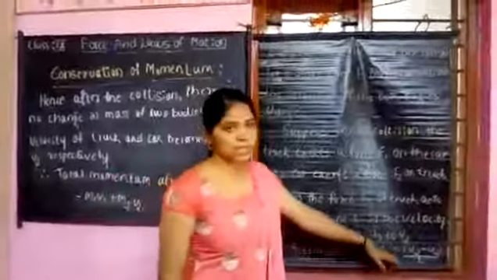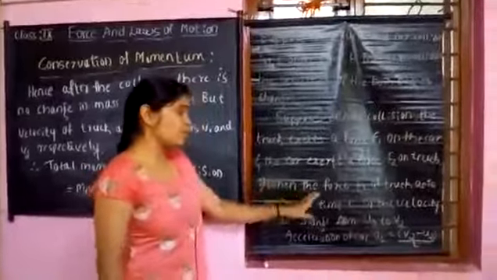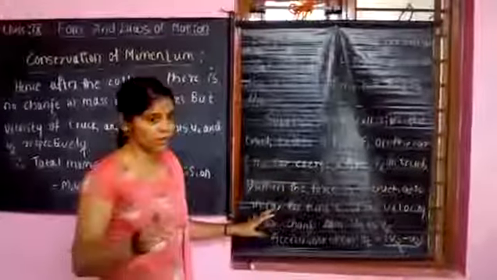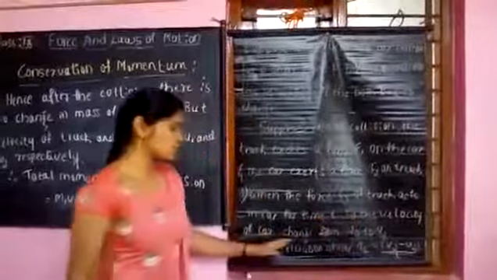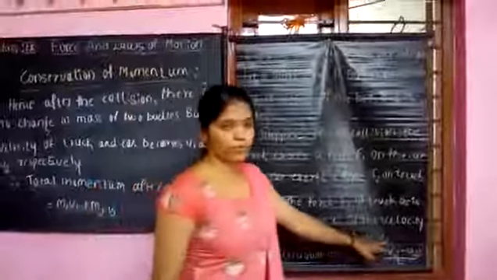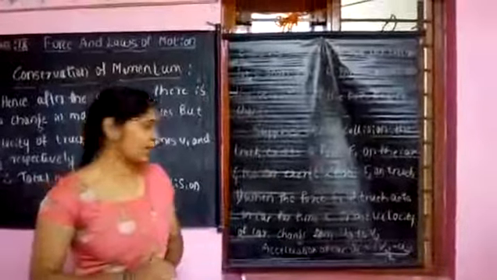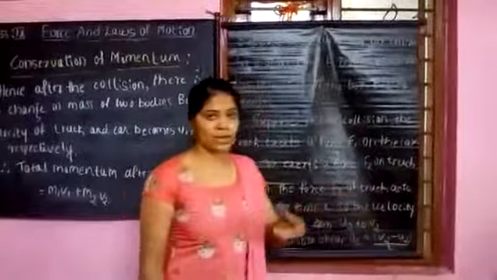Similarly, we can write it for when the force F2 of the car acts on the truck for the time interval t. The velocity of the truck changes from u1 to v1, and the acceleration will be a1. We represent that as a1 equals v1 minus u1 divided by t.